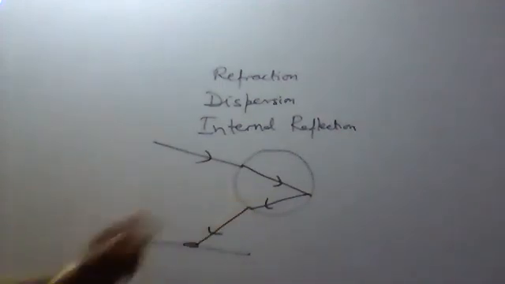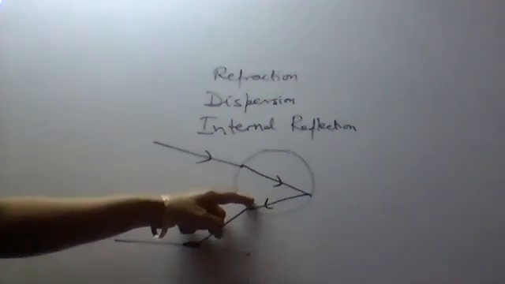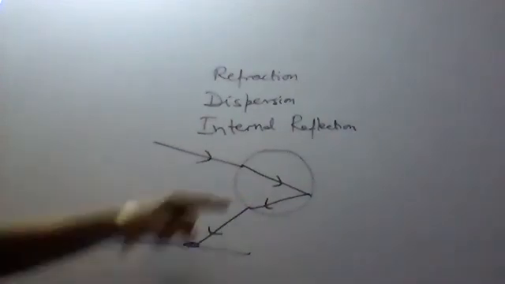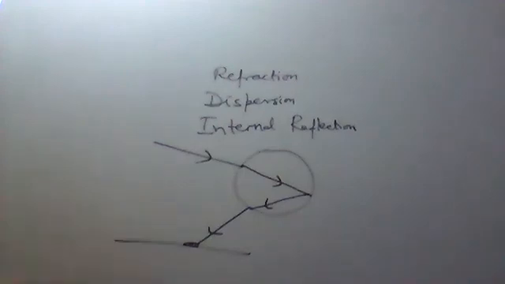And again the refraction occurs. Why? Because now the ray of light is passing from water to air. So again the refraction takes place, and the observer can see all these 7 different colors, which we call the rainbow. Okay, so this is how the rainbow is formed.